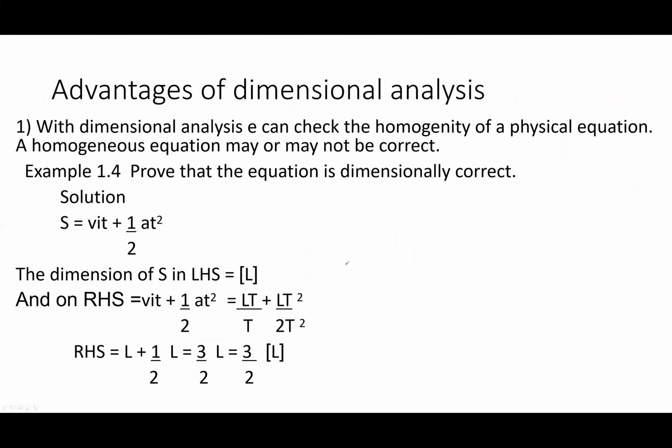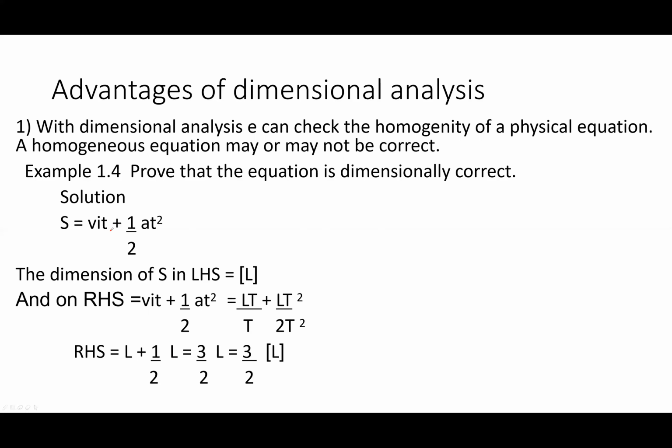Advantages of dimensional analysis. With dimensional analysis, we can check the homogeneity of a physical quantity. For example, you can check whether an equation is homogeneous or not.